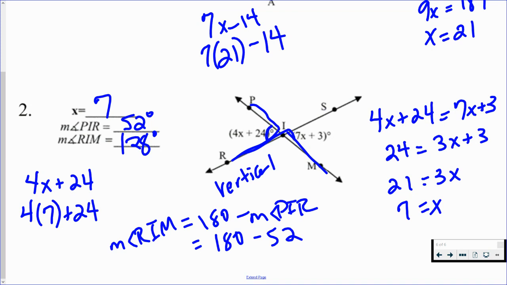Okay. We're going to go through a lot of practice with these types of angle pairs. So please feel free to reach out to me if you have questions. Hopefully this was a good overview of your different types of angle pairs that we're working with today.